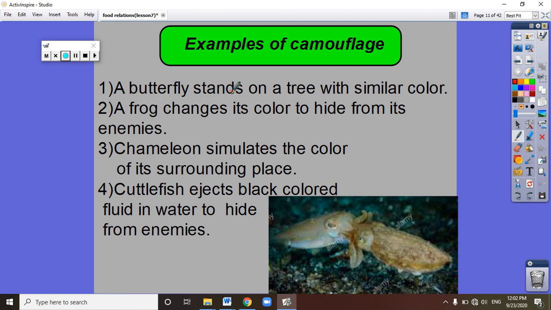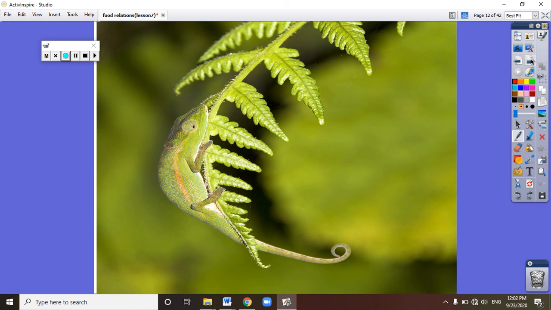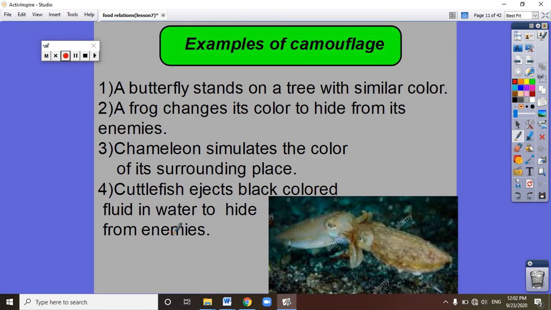What else? The butterfly and the frog we said, and the chameleon. Can you see that's the chameleon? The chameleon can take the color of the surrounding environment. Here, the surrounding environment is green, so the chameleon camouflages its body with the green color to escape from its enemies.